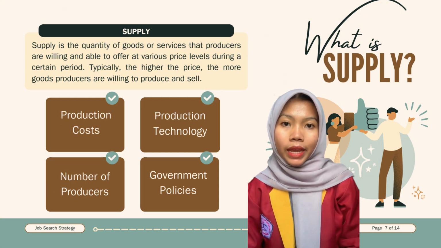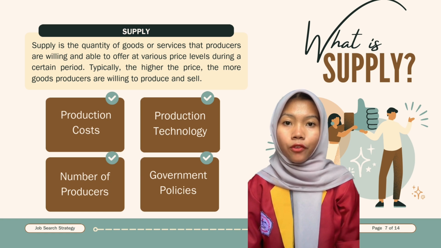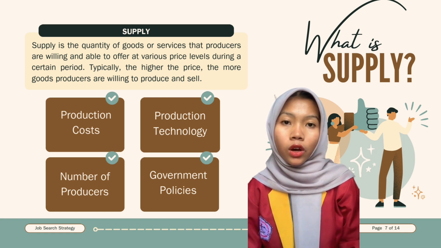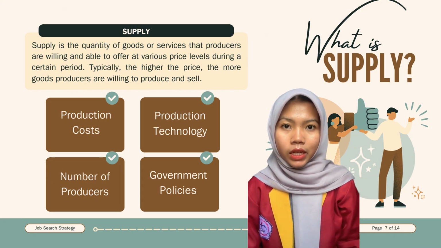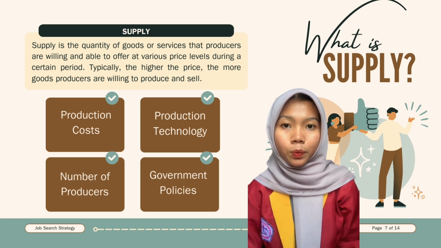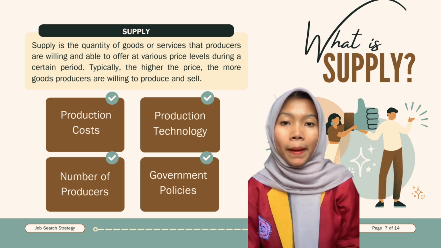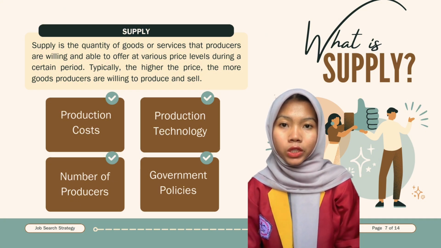Okay, next slide: supply. So what is supply and what are the factors? Supply is the quantity of goods or services that producers are willing and able to offer at various price levels during a certain period. Typically, the higher the price, the more goods producers are willing to produce and sell. Factors that influence supply: production cost, production technology, number of producers, and government policy.